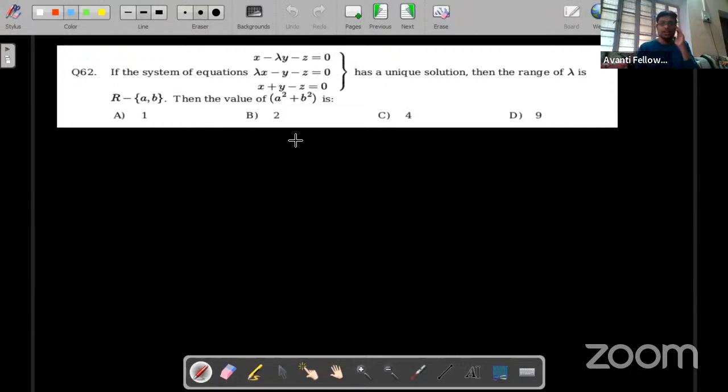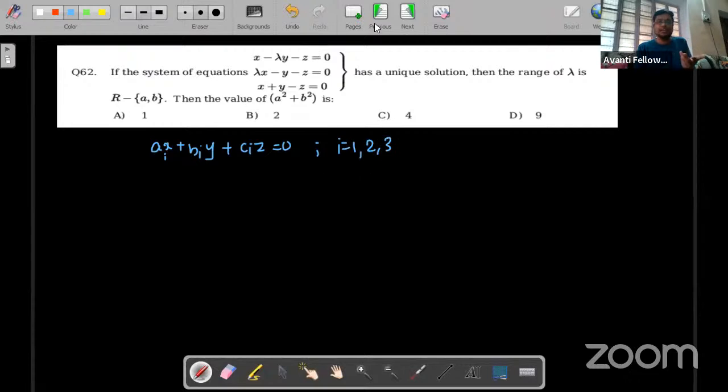Very good. Okay, I'll also dictate it to you. Let's say three equations are given such that a_i x plus b_i y plus c_i z equals 0, where i can take 1, 2 or 3.